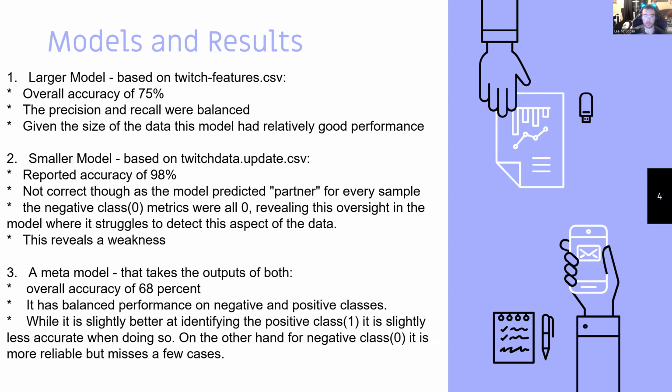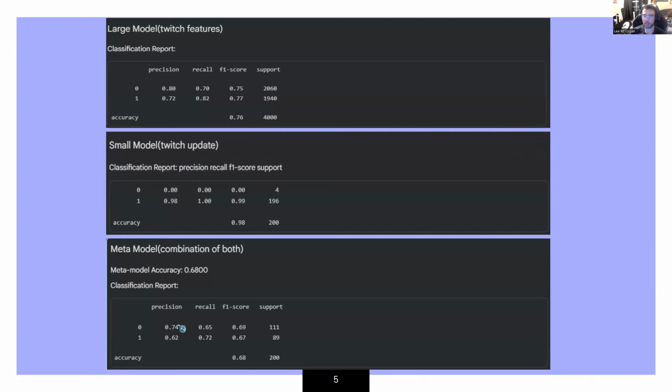One thing I really want to highlight is that problem I said earlier, where our report returned a precision, recall, F1 score of 0. This is really not going to be very problematic. That's why I went with the path of combining the two models into a meta model, making it so that the small minority of negative partnership or negative affiliate was accounted for, making sure that I leveraged the strength of the large model to overcome the weakness of the smaller model.